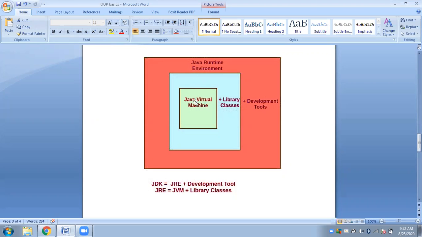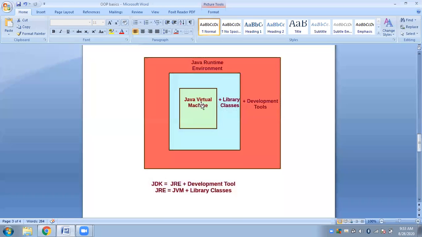And talking about existence, JVM is virtual in nature. That is, it is an idea. It is abstract. It does not exist physically. It has no physical existence. On the contrary, JRE physically exists. JVM exists just inside JRE, it is a concept which has only logical existence. So regarding existence, JRE has physical existence, while JVM, because of the name itself, virtual machine, has logical existence and no physical existence.